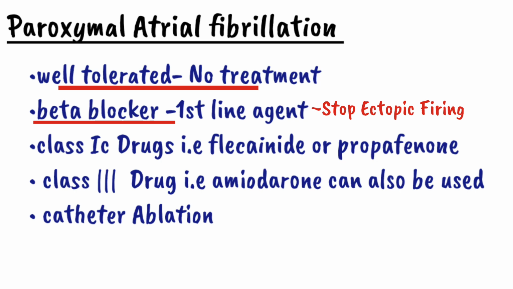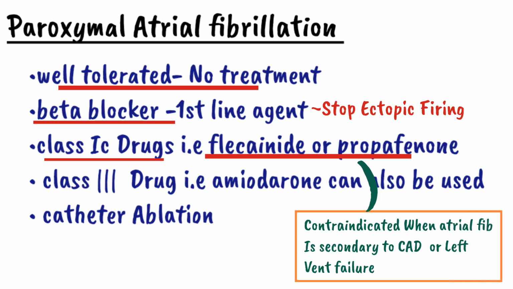Along with that, if the patient has atrial fibrillation secondary to coronary artery disease, hypertension and cardiac failure, even in those patients we use a beta blocker. Apart from beta blockers, we can use class 1C drugs such as propafenone and flecainide, but they are usually contraindicated if the atrial fibrillation is secondary to coronary artery disease or if there is left ventricular dysfunction.